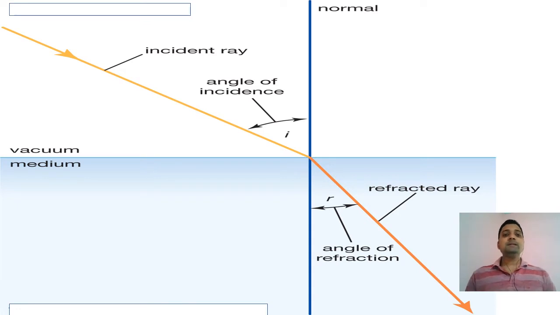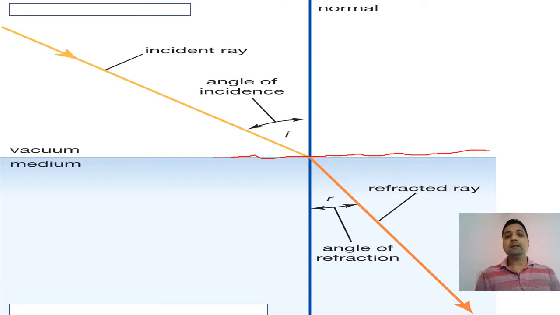First is the incident ray: from any source which gives light, when a ray of light strikes the boundary line. Here you can see the boundary between vacuum and a medium. This is the boundary of separation between the vacuum and any given medium.